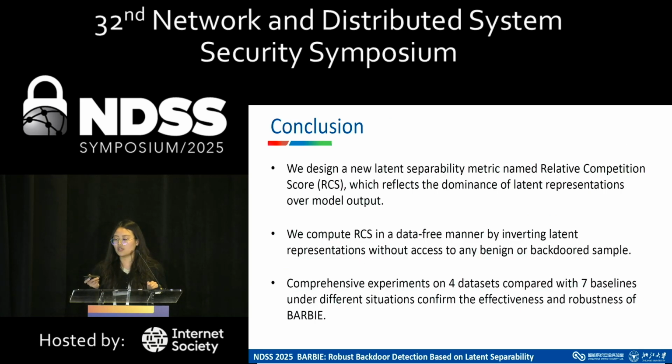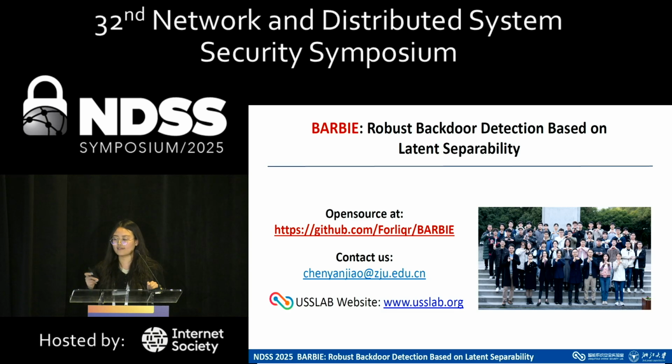In conclusion, we have three main innovative points. First, we design a new latent separability metric in the relative computation score. Second, we compute it in a data-free manner by inverting latent representations. Third, we conduct comprehensive experiments to demonstrate the effectiveness and robustness of BARBIE. That's the content of our paper. Thank you for listening.